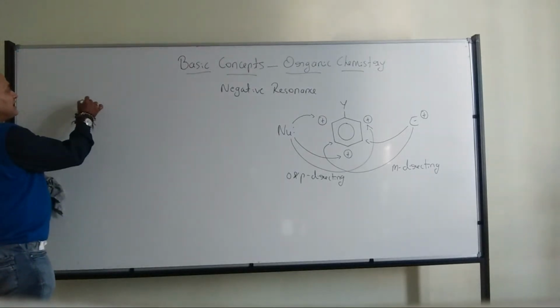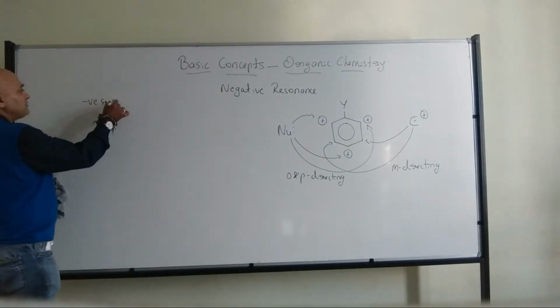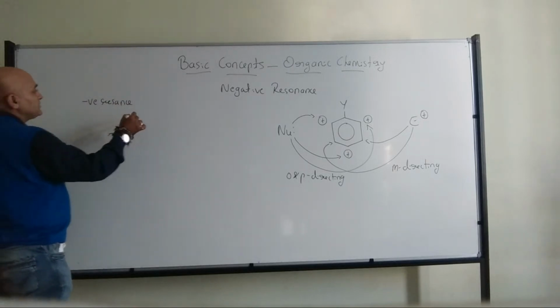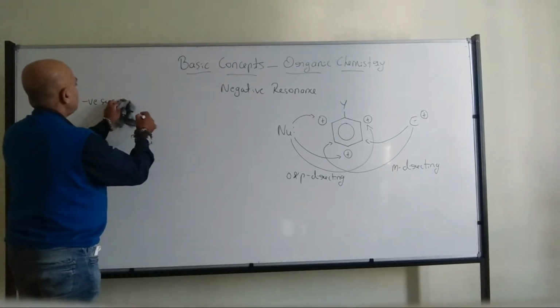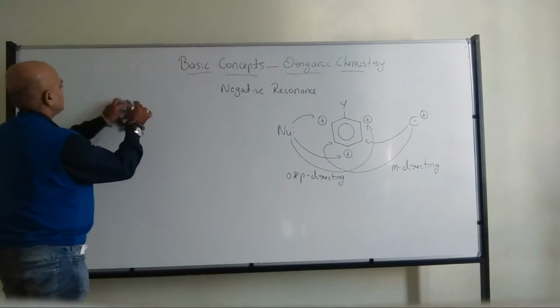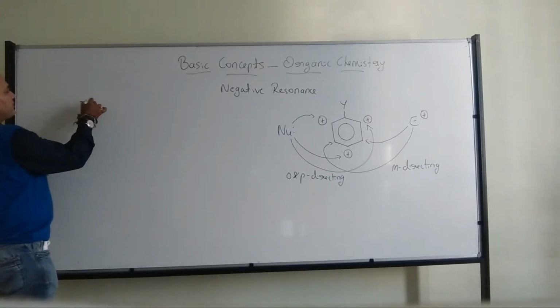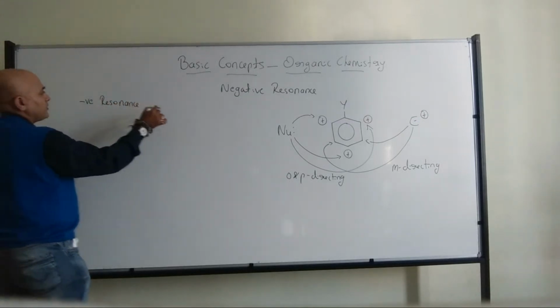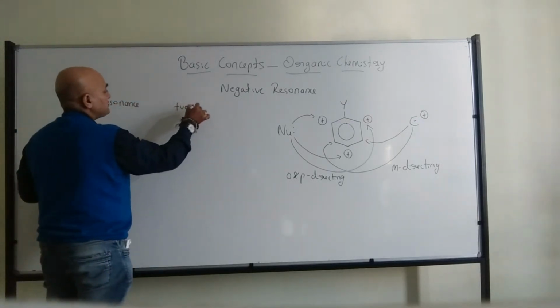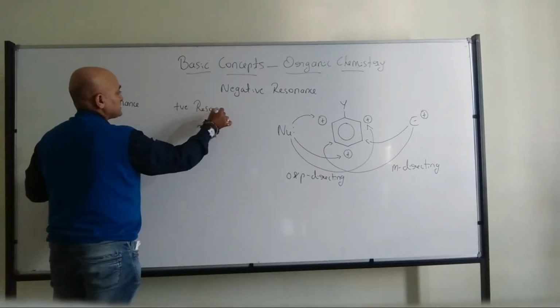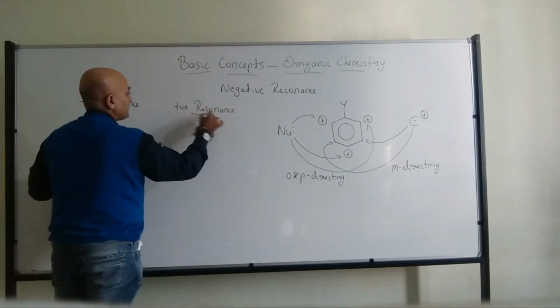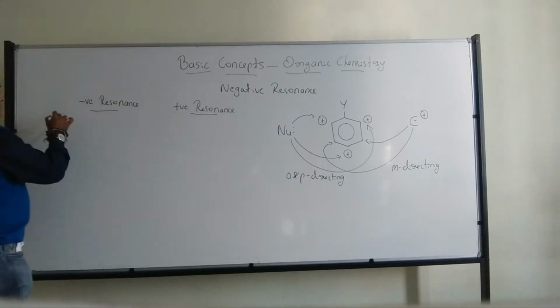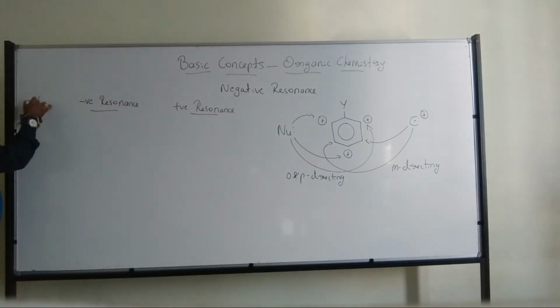In the first case, I have the condition where I have the negative resonance, and on the other side, I have the positive resonance. The first column will be the attacking agent.